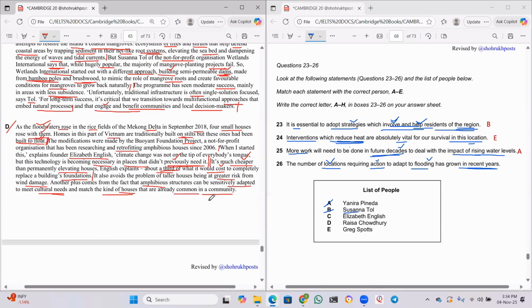Yes, sir. So this one sentence is the answer, sir. But this technology is becoming necessary in places that didn't previously need it. So previously it was not needed in some places, but now it is in demand. It is increasing. So the number of locations requiring action to adapt to flooding has grown in recent years. Yes, sir, it has grown. So who said this? Elizabeth English. So where is she? It is C, right? So yes, C should be the right answer. Okay.